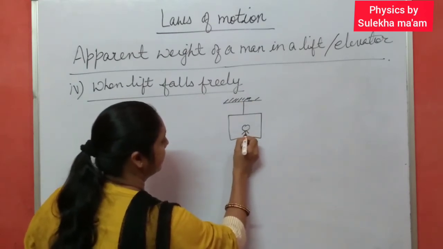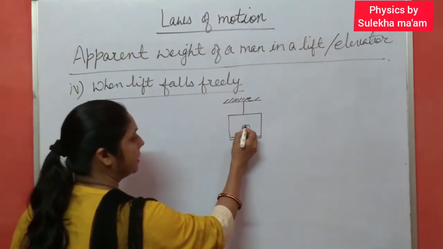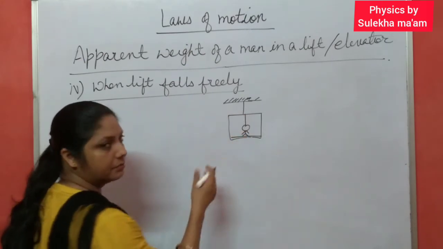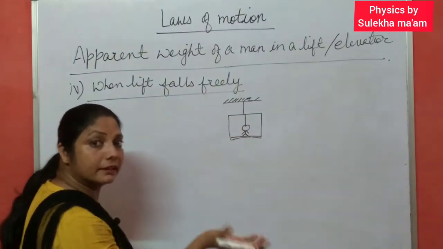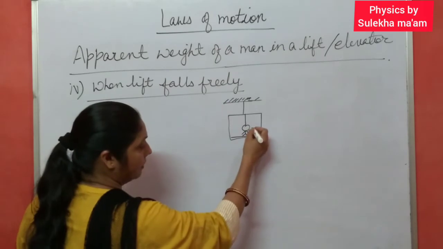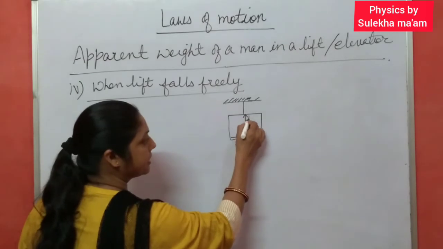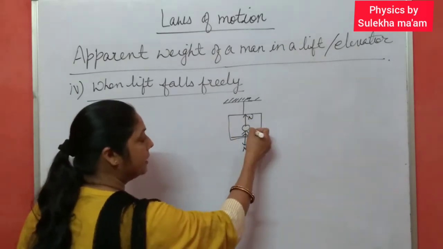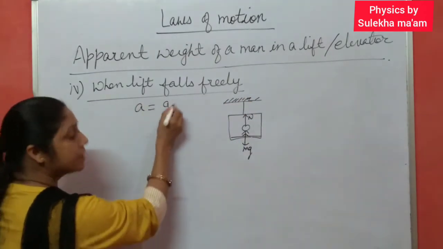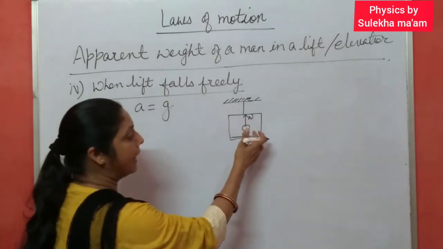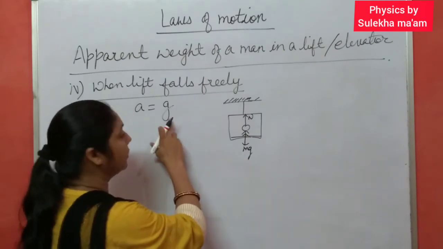Inside this one, the man is standing over this weighing machine, and this time suppose the cable of this lift breaks somehow, then the man is falling downwards freely under the action of gravity. The weight of the body is acting downward always, and normal reaction is acting vertically upward. This time the man is falling downward under the action of gravity. It means a equal to g. Both motion of the man and lift is towards the center of earth. So both a equal to g.